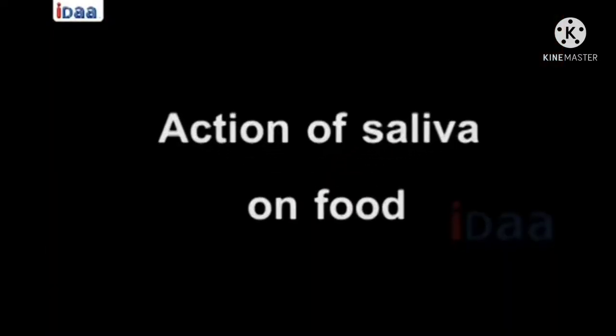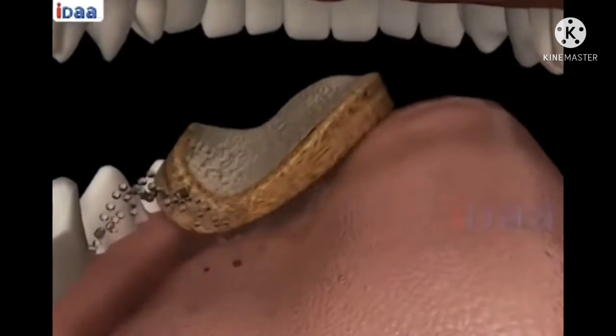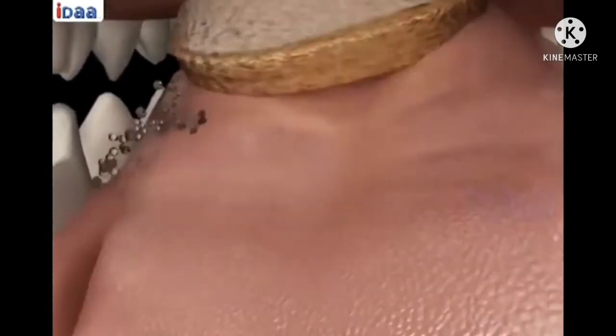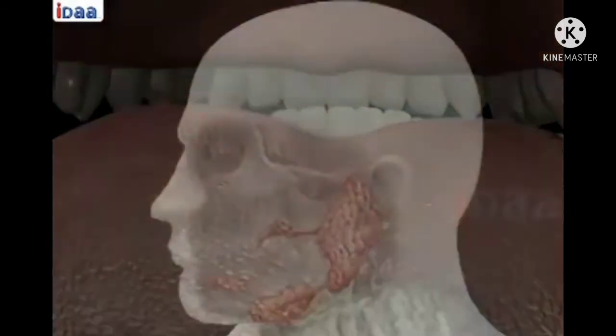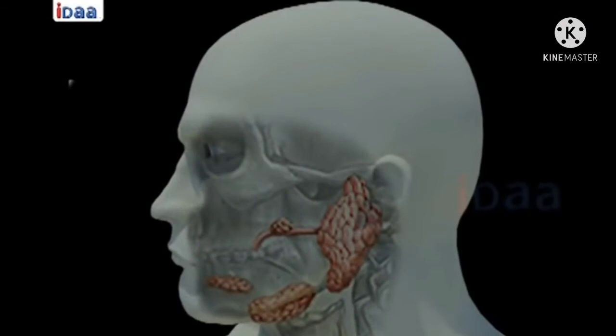Action of saliva on food. During chewing, the food mixes with the saliva. Saliva is secreted from the salivary gland located on the lower jaw between the tongue and the teeth.